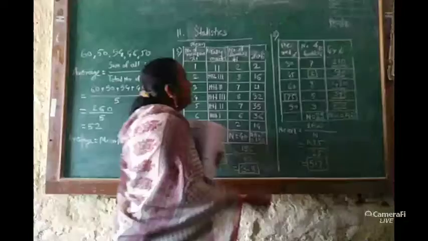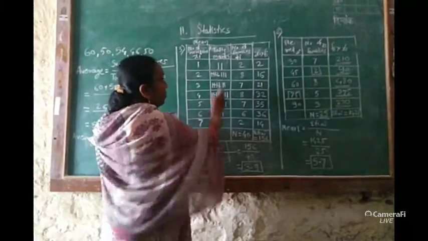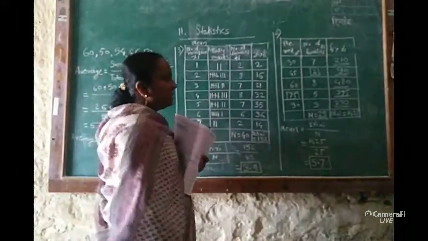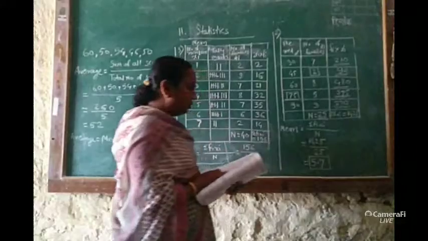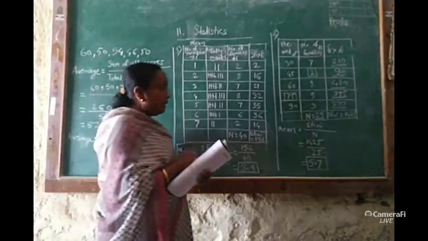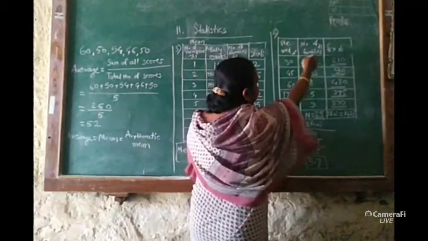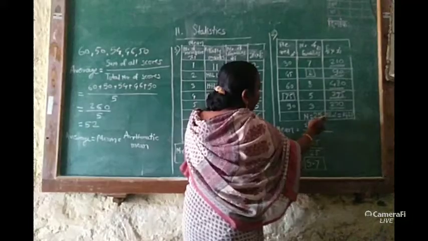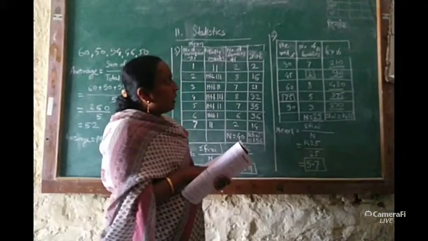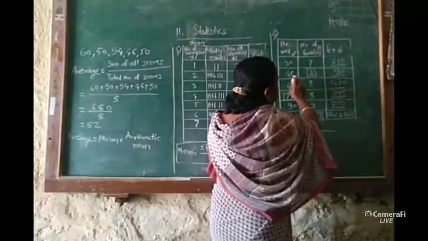They directly gave us the table, so we don't write the tally column here. When we have to prepare our frequency table ourselves, then we have to add the tally column in the table. This column is given directly to us, so there are only 3 columns. Now we have to complete the table. Here the value of n is not given. Here the value of n will be 25, and then in the last column we have to put the values of the multiplication product. 30 into 7, that is 210.